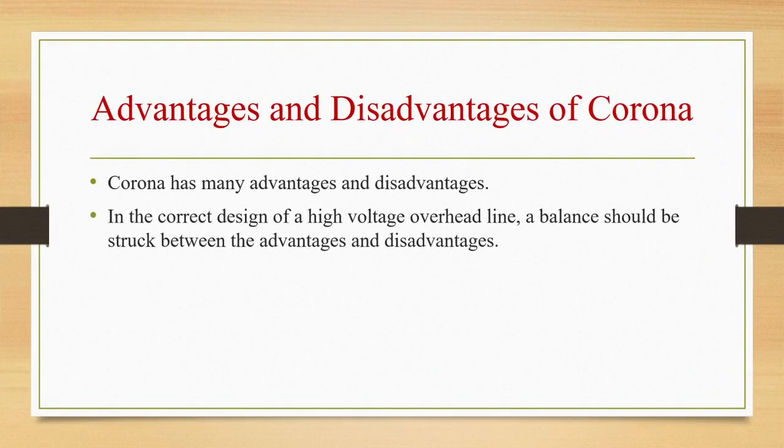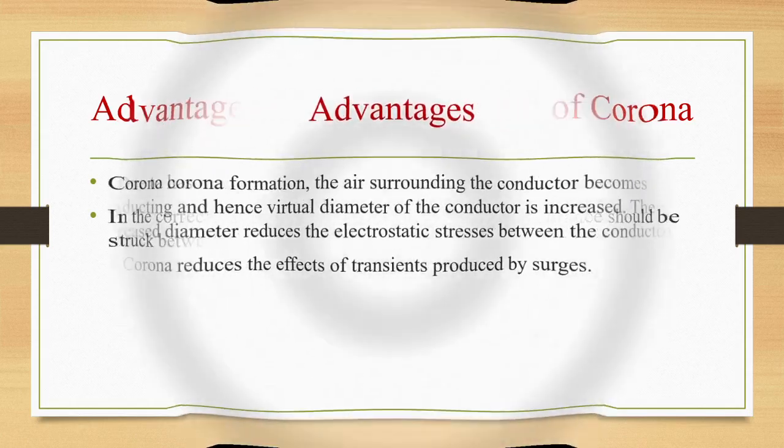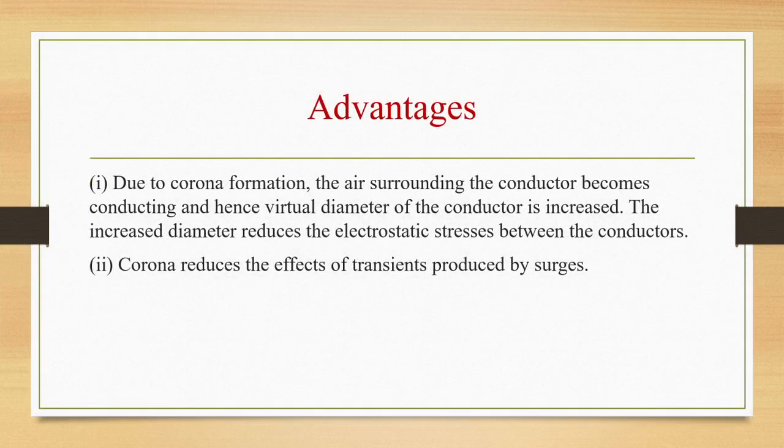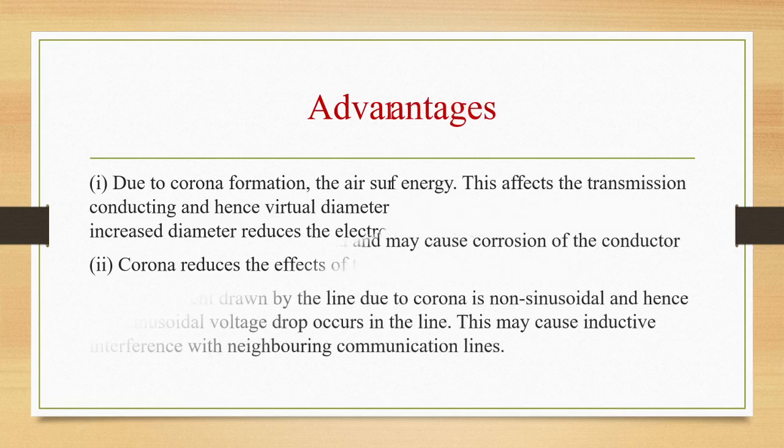Advantages and disadvantages of corona. Corona has many advantages and disadvantages. In the correct design of a high voltage overhead line, balance should be struck between advantages and disadvantages. Advantages are, due to corona formation, air surrounding the conductor will become conducting and virtual diameter of the conductor is increased. Increased diameter will reduce the electrostatic stresses between the conductors. Second advantage is, corona will reduce the effect of transients produced by the surges.